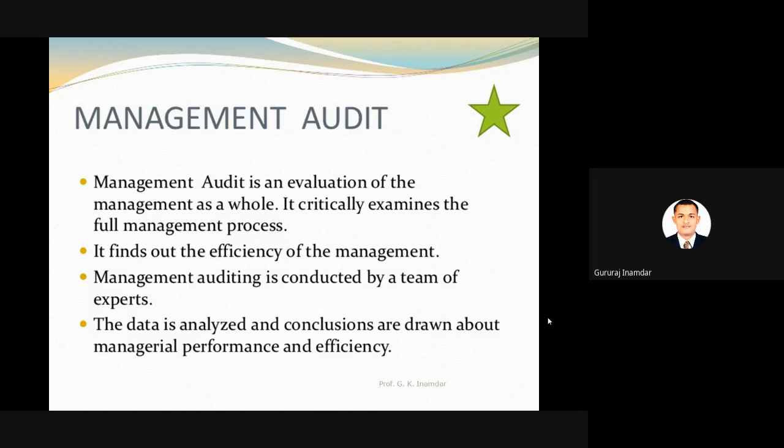It critically examines the full management process. It finds out the efficiency of the management process. Whenever you get the efficiency, then only can we say that this manager is very good, or that the output of that manager is very good. Management auditing is conducted by a team of experts.